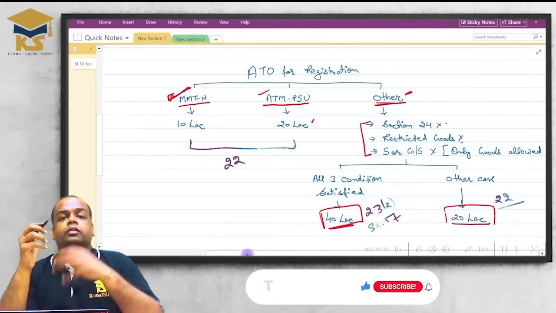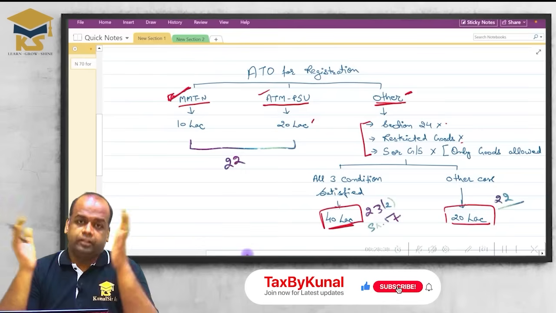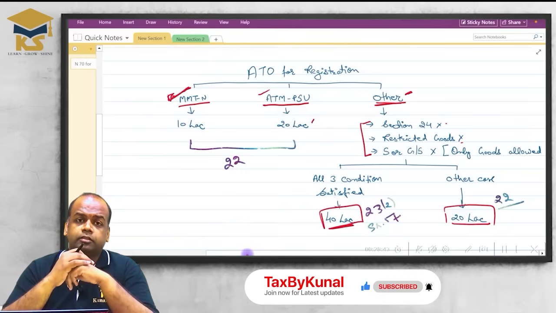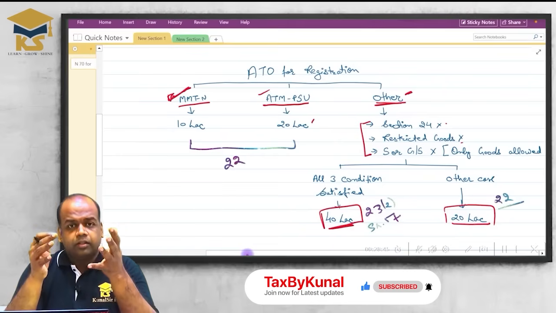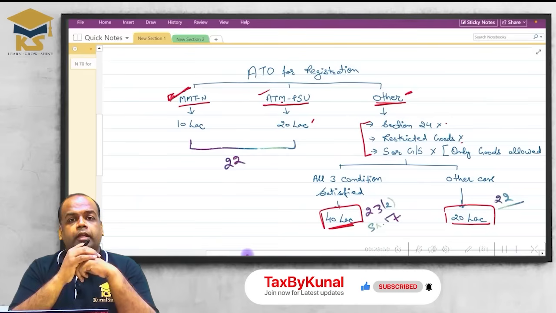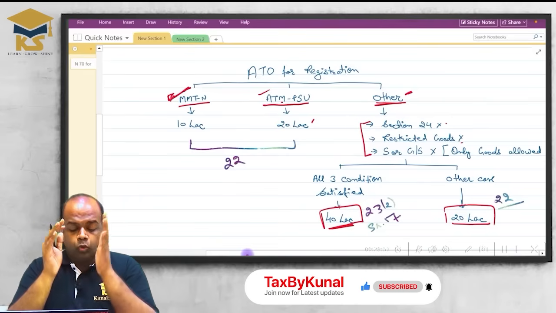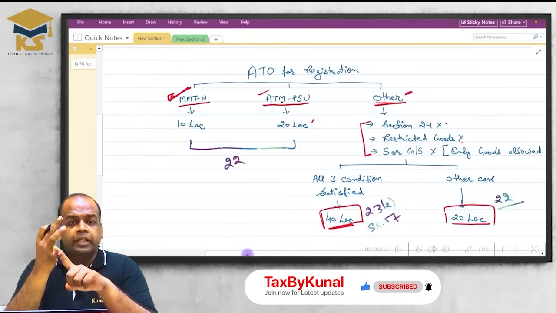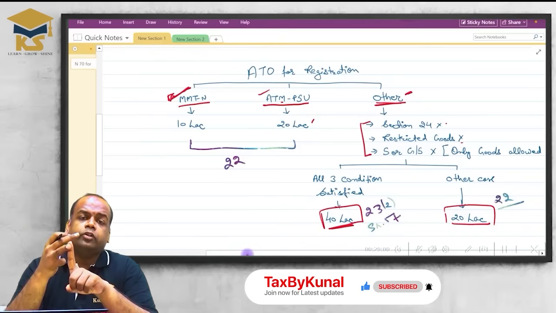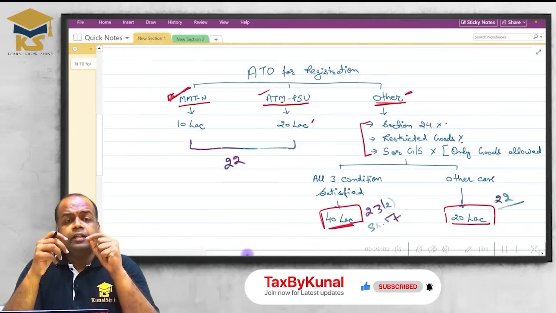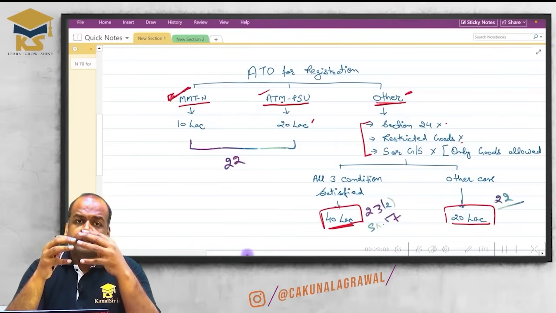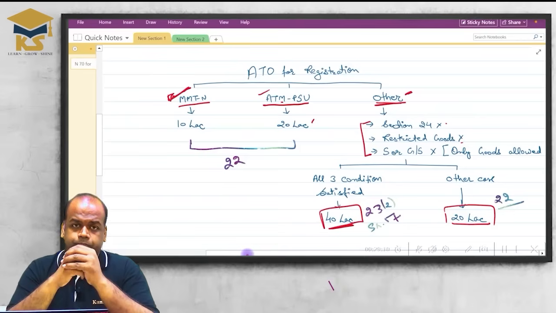Sir, how to remember? The name itself suggests Meghalaya. It is a big state, mega is there. So if you are a big state, we will not cover you here. We will cover you at the 20 lakh limit. So what is covered in the 10 lakh limit? Manipur, Mizoram, T for Tripura and N for Nagaland. So if you are providing any kind of supply from these 4 states, the turnover limit on you is 10 lakh rupees.